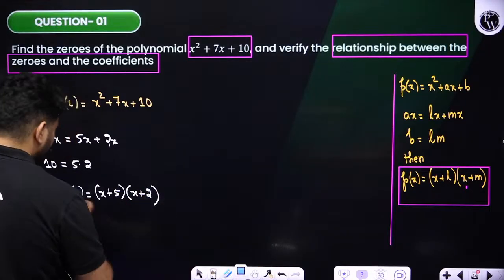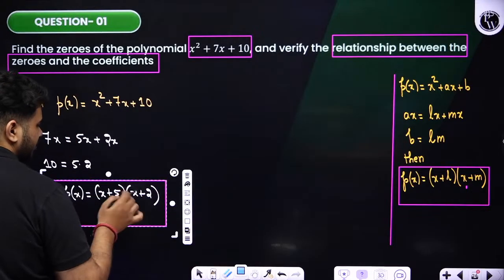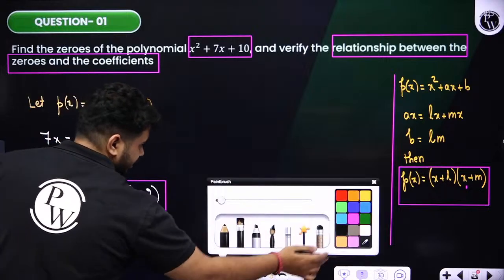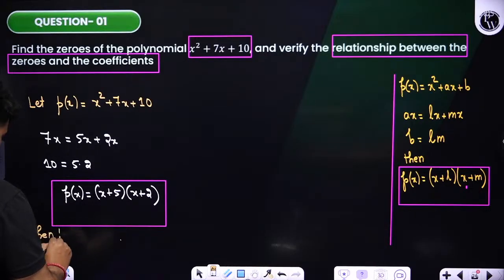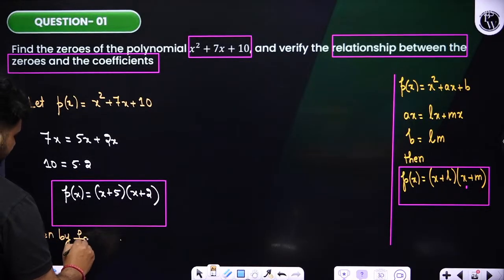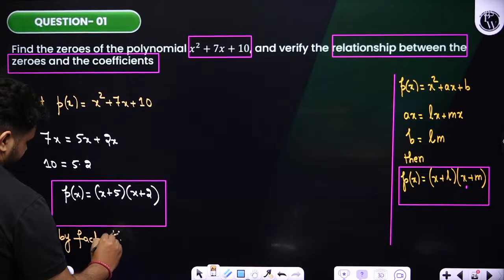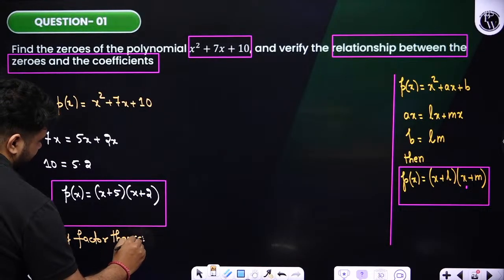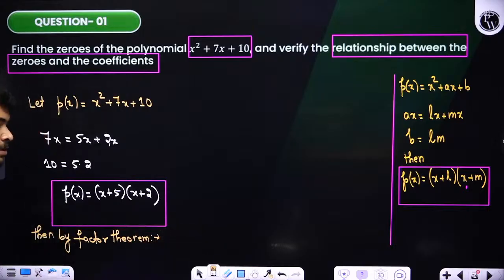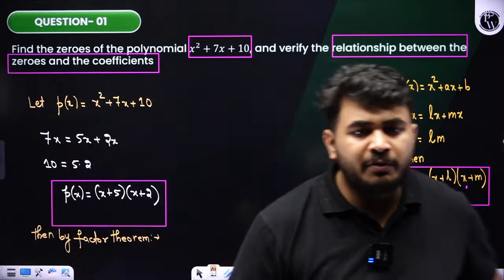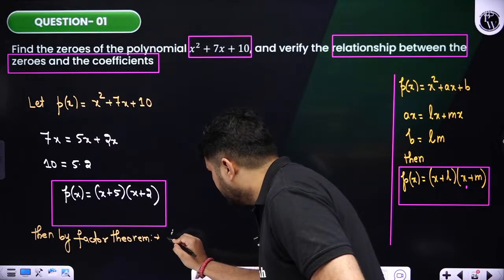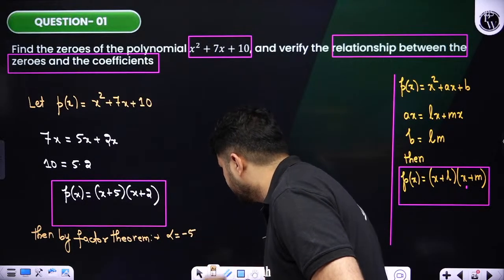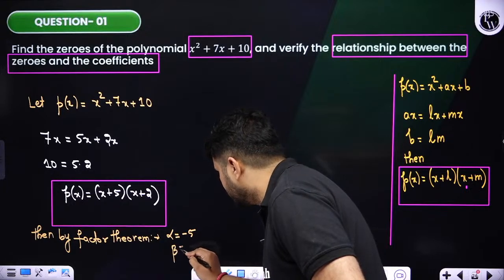So now by factor theorem we know that the zeros of this polynomial, if x plus 5 and x plus 2 are the factors, then by factor theorem, what can we say students over here? We can tell that whatever your zeros are there, alpha value is equal to minus 5 and beta value is equal to what?